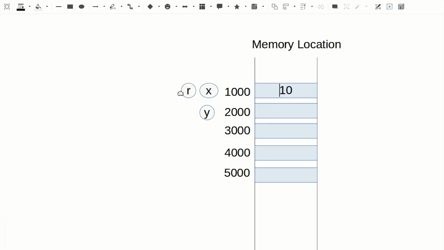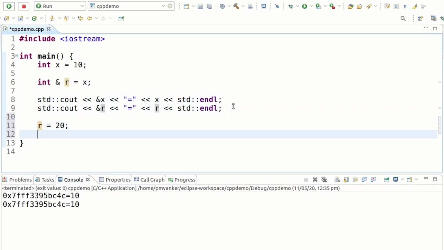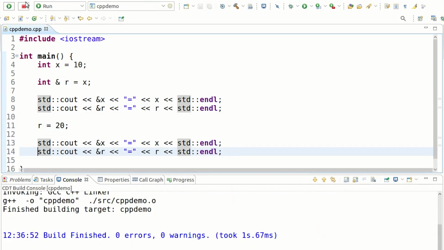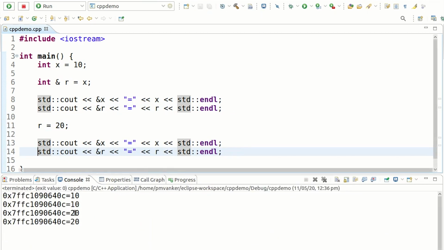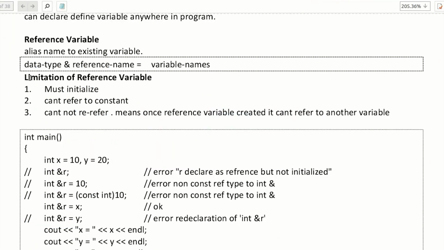Okay. r is alias name to x, so it means that if we change the value of r, it will affect the memory location 1000. r = 20. Okay, and again printing it. So it is affecting or not affecting? Let's see. Save, control B to build, then run. Yes, the value of x is changed, the value of r also changed.